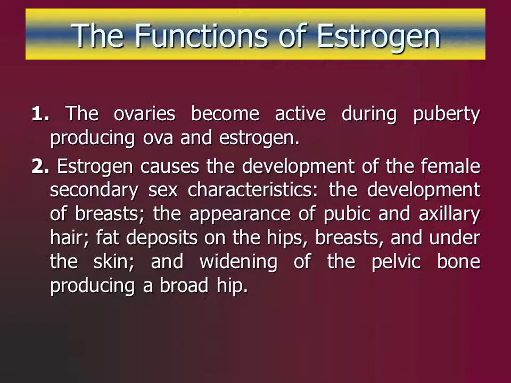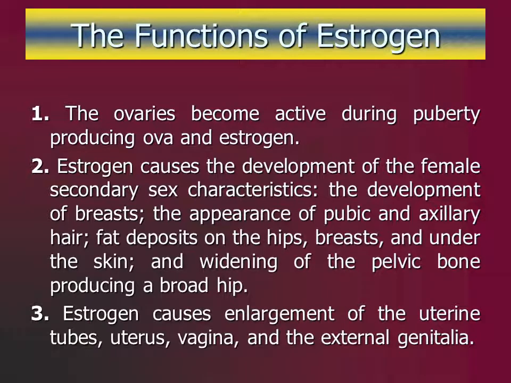The estrogens cause the development of the secondary sex characteristics of a female. In addition to enlargement of the uterine tubes, uterus, vagina, and external genitalia of the female, estrogens cause the development of the breasts and the appearance of pubic hair and axillary hair under the arms. Fat gets deposited under the skin, resulting in the soft look of a female. In particular, more fat is deposited around the hips and breasts. The pelvic bone widens and the onset of the menstrual cycle begins.